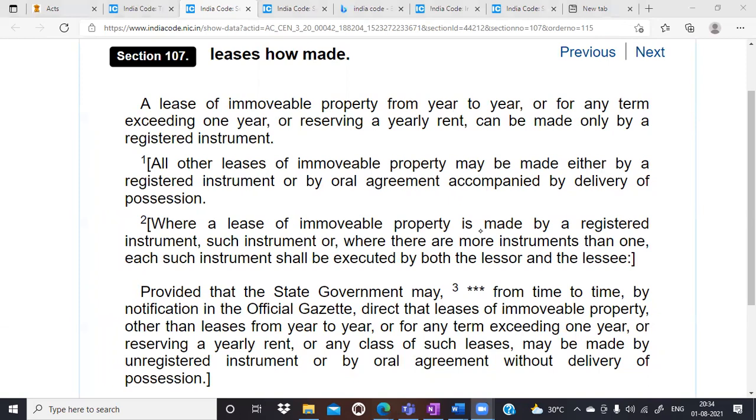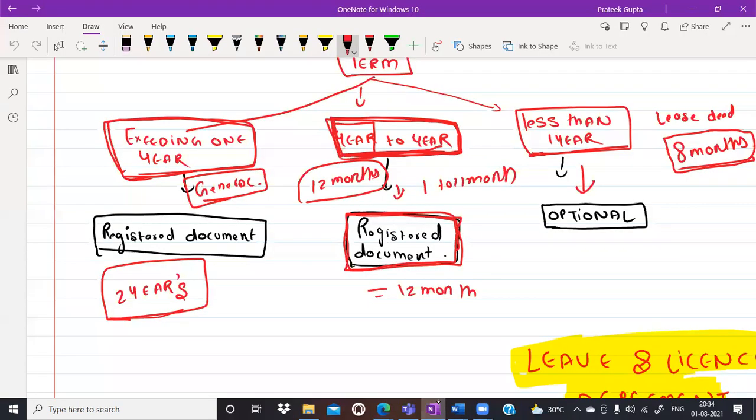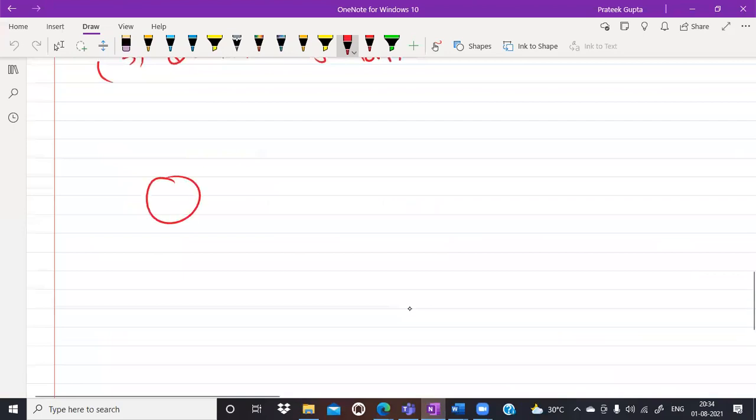Automatically renewed. Sudhanshu is saying automatically renewed. It is saying 1 year. A year, right? Reserving a yearly rent. Correct. Exact 12 months. Exact 12 months ka agar hoga to. Yes. What do you understand by the term reserving a yearly rent? For example, very nice, Prabhat, just a second. For example, yes, Sagar, where are you? For example, this is important.